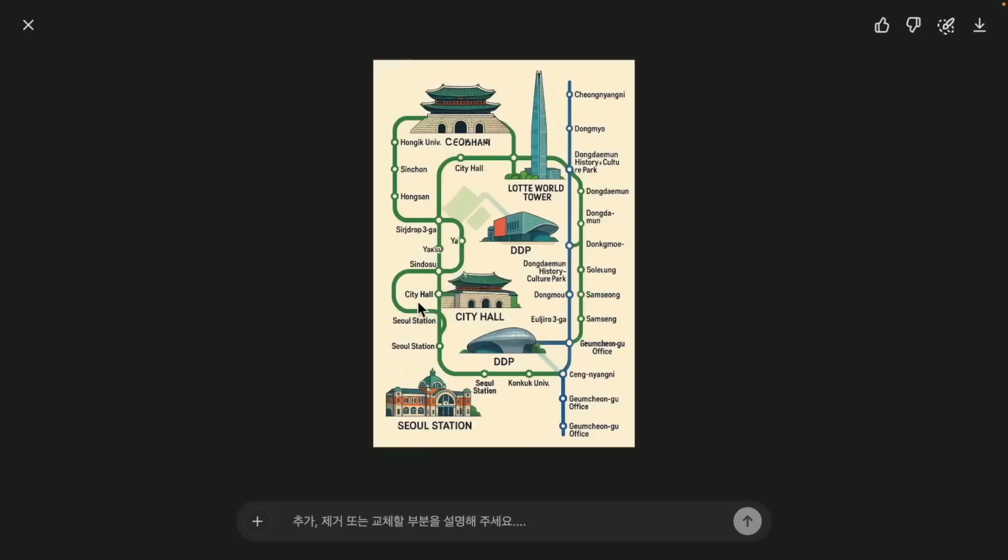There are 2 city halls, one here and another there. It seems like there are 2 Samsung stations, with DDP right next to one of them, or it's somehow connected to Iljiro 3G. For example, Seoul Station suddenly appears next to Konkuk University entrance, which is not accurately represented. Seoul Station is not even on this line, so we can see that these things are still not very well implemented.